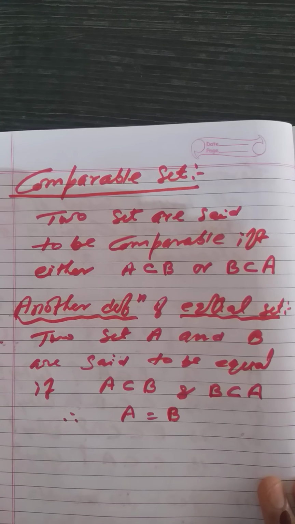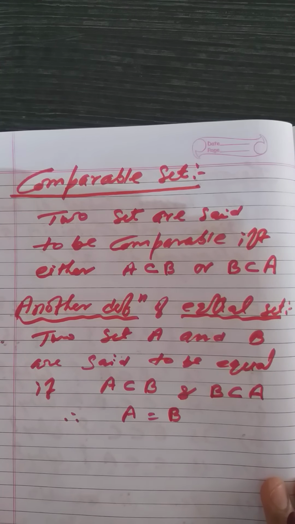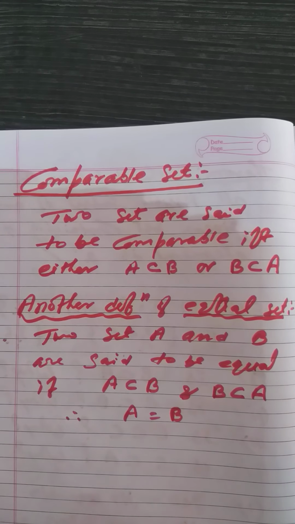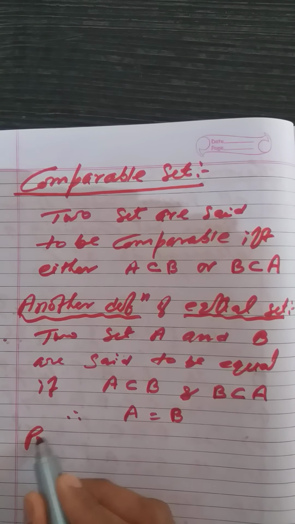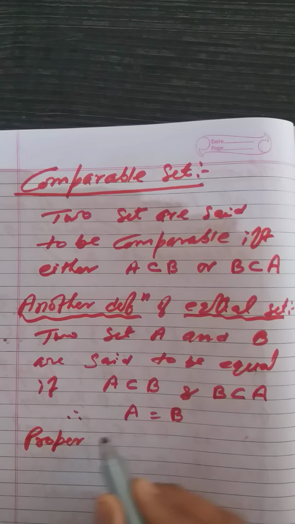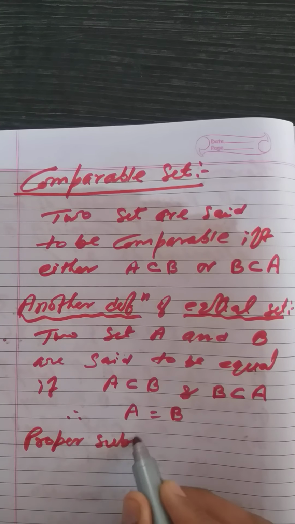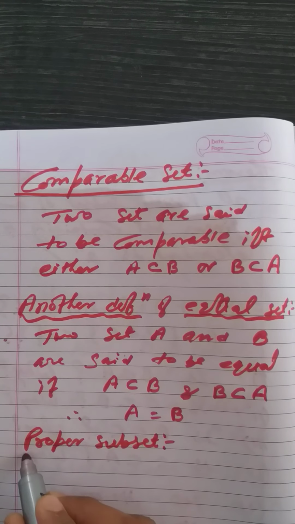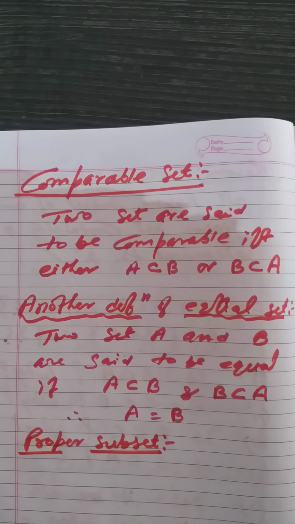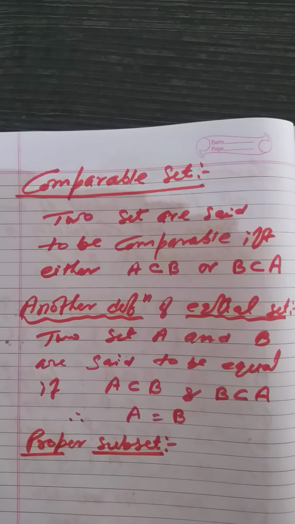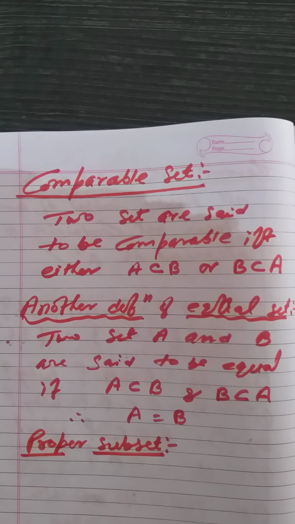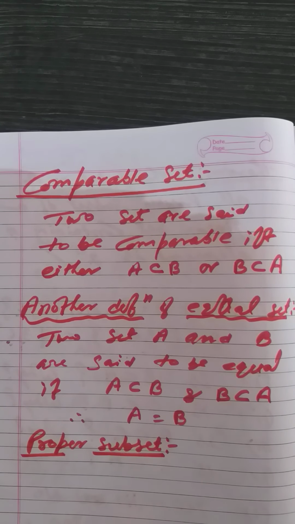Okay. Now come to the next point, proper subset. If A is a subset of B and A is not equal to B, then we can say A is a proper subset of B. Any set is not a proper subset of itself, right?